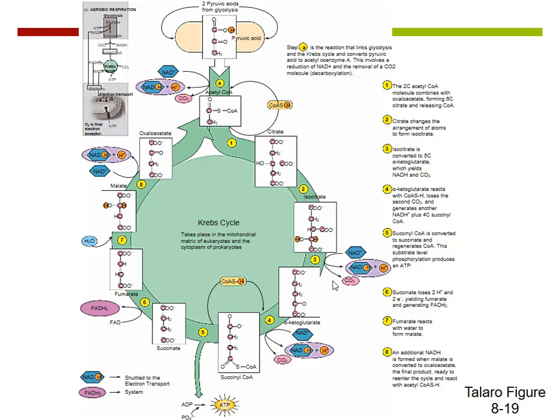And then we pluck off one more carbon and we create one more carbon dioxide, and we've created one more NADH. And then we can rearrange the molecule a few times, and we can make FADH2 by rearranging it, and we can rearrange it one more time, get another NADH, and now we've got oxaloacetate. This is why we exhale carbon dioxide, and this is where we get the most NADH and FADH2 from glucose.